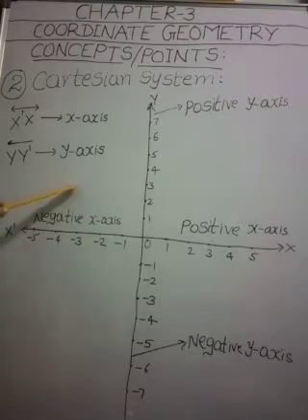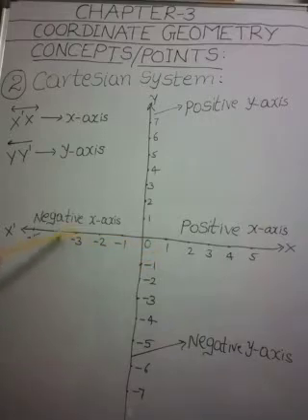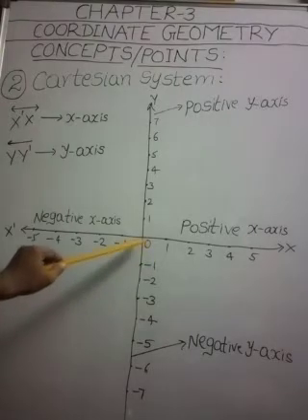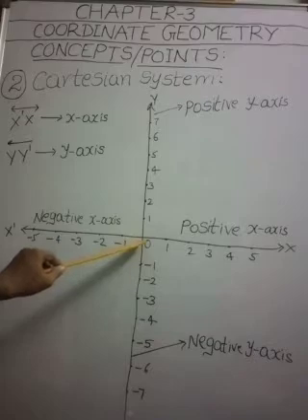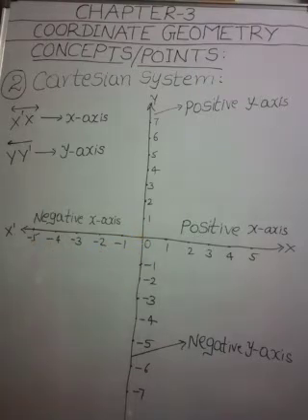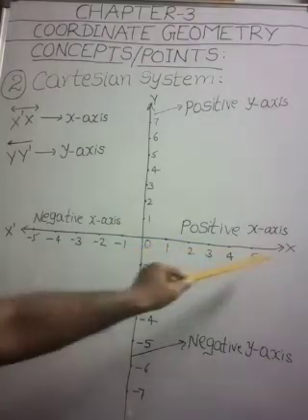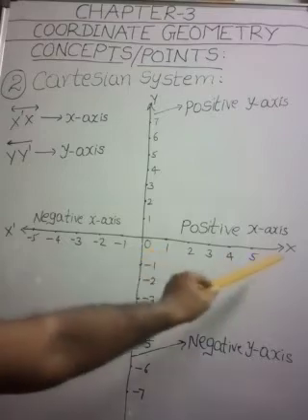Remember these points, my dear children. What is the horizontal line called in this Cartesian plane? X-axis. And the vertical line is called the y-axis, and this point is said to be the origin. This is a common point. The two axes cross at this point and it is denoted by O. Since here, if you observe this side, all the positive numbers are marked, so this is called the positive x-axis.